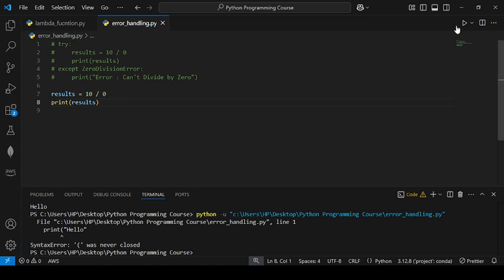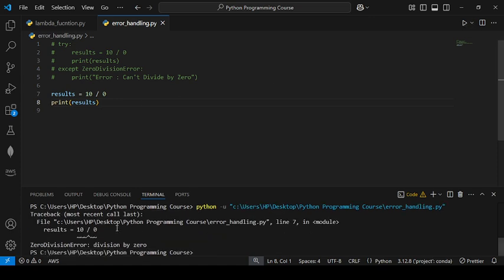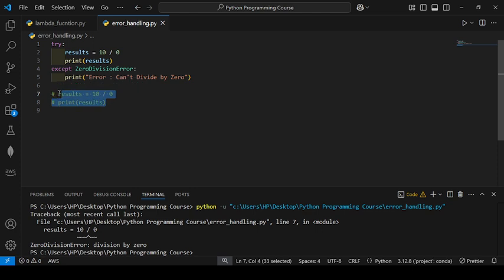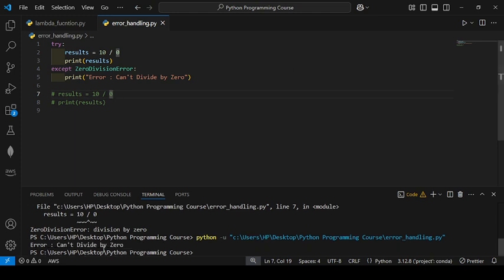So I run without try except. We are getting an error of ZeroDivisionError, division by 0. So how to avoid it? We can avoid it through the try except block. So I write here and comment this. So you will see the output: can't divide by 0.